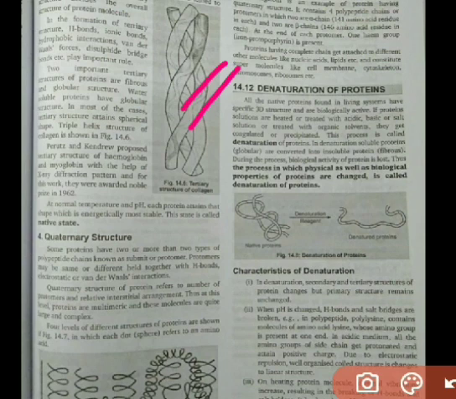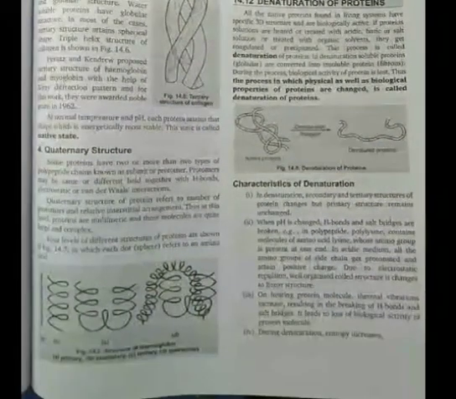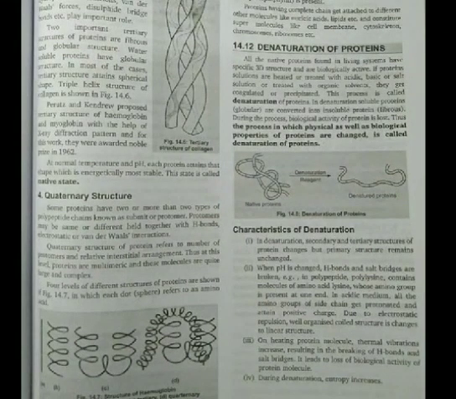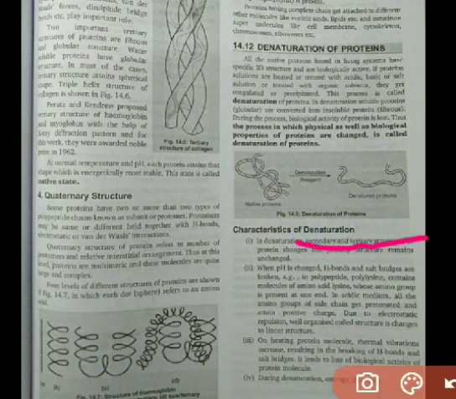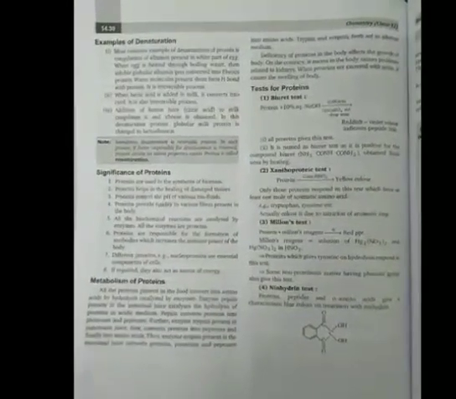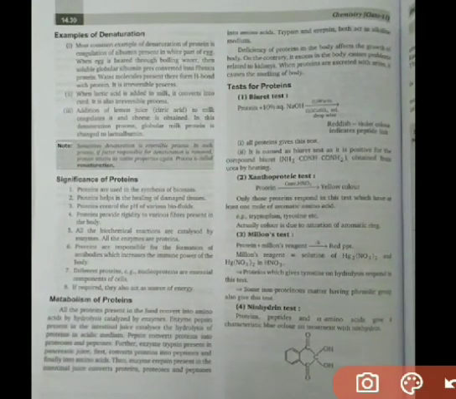Suppose protein solutions are heated or treated with acidic, basic or salt solution, or treated with organic solvent, they get coagulated or precipitated. This is called denaturation. And here are the characteristics of denaturation. You only have to understand, students, that in denaturation the secondary and tertiary structures of protein change, but the primary structure remains unchanged. You have to remember this point: secondary and tertiary structures change and the primary structure remains the same.